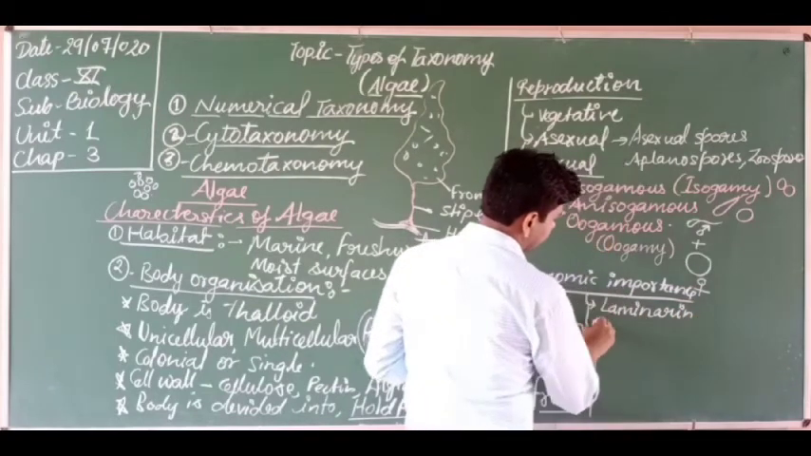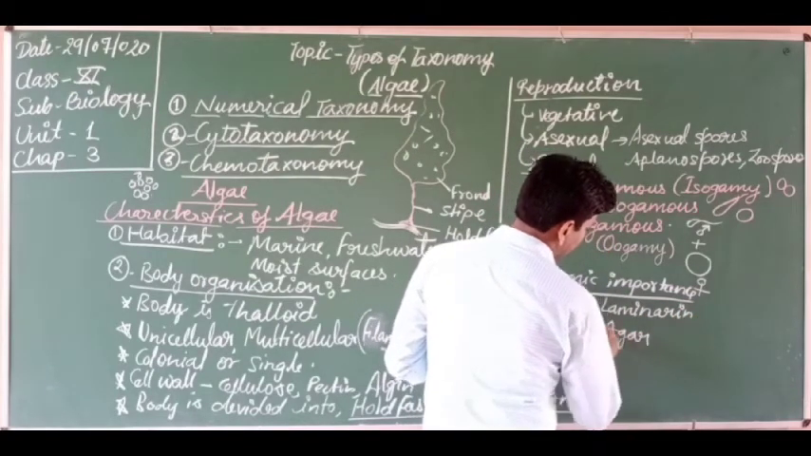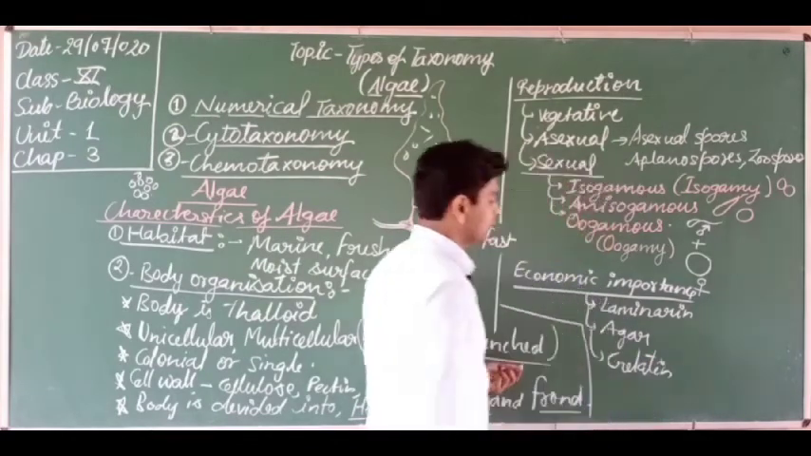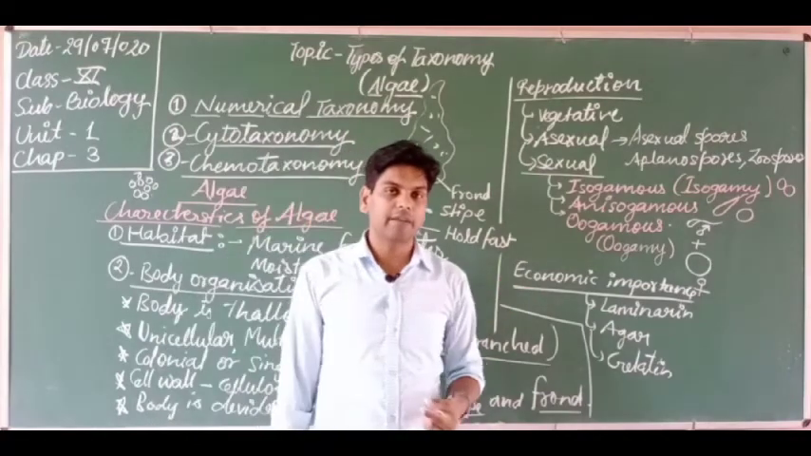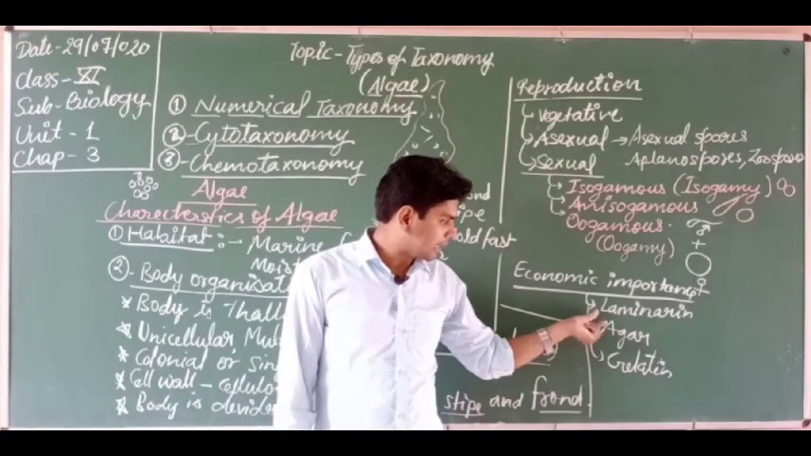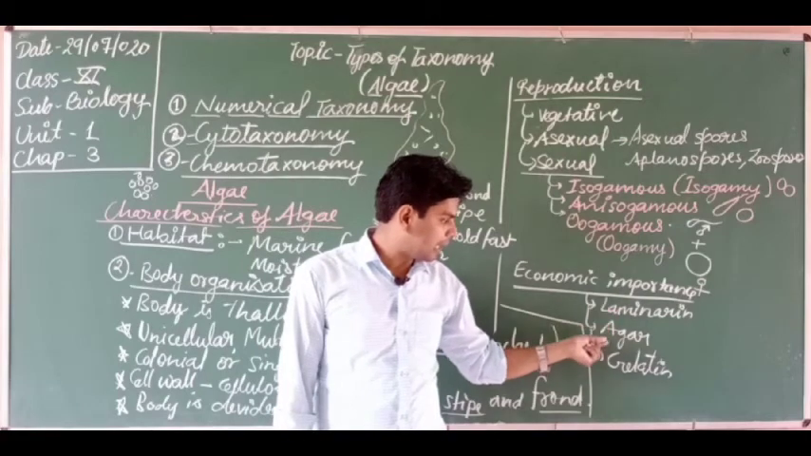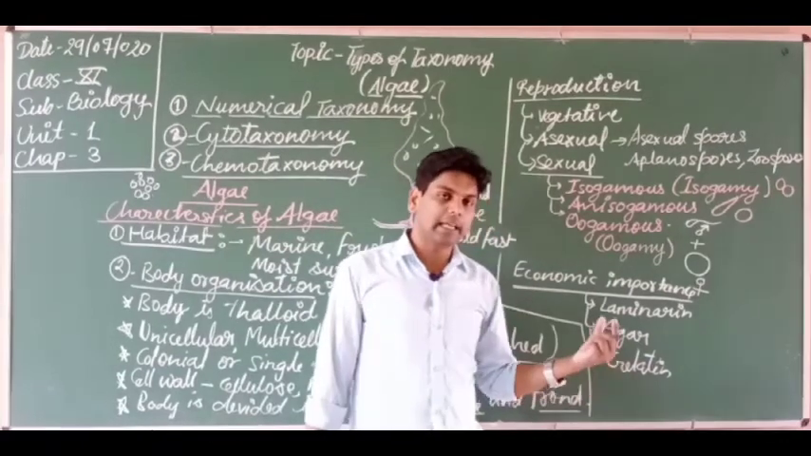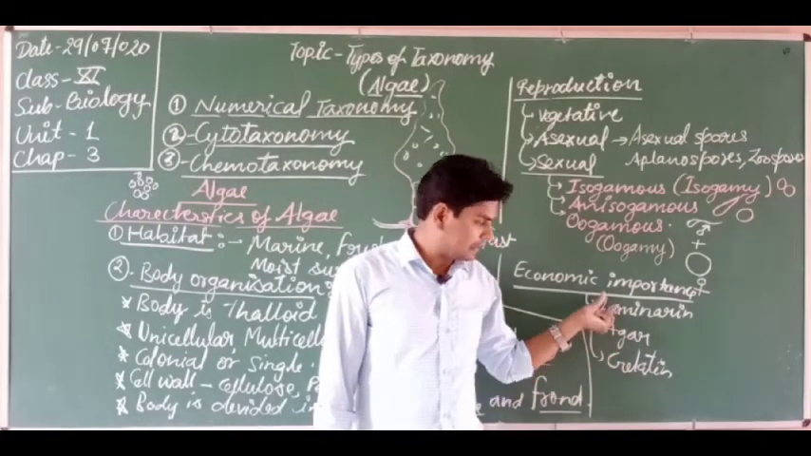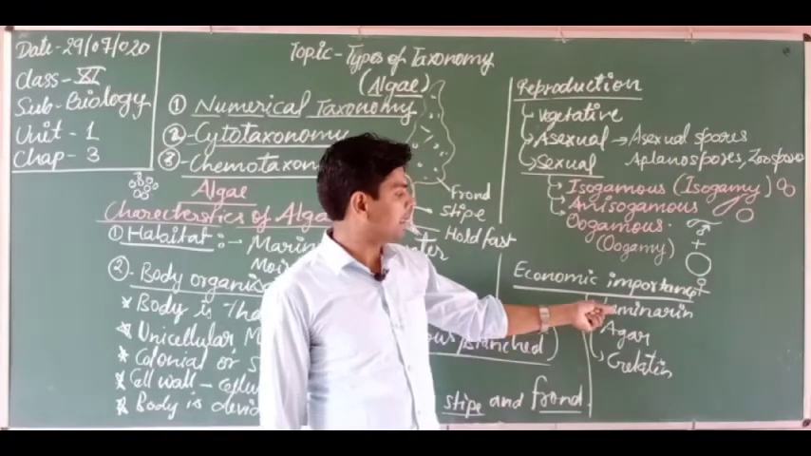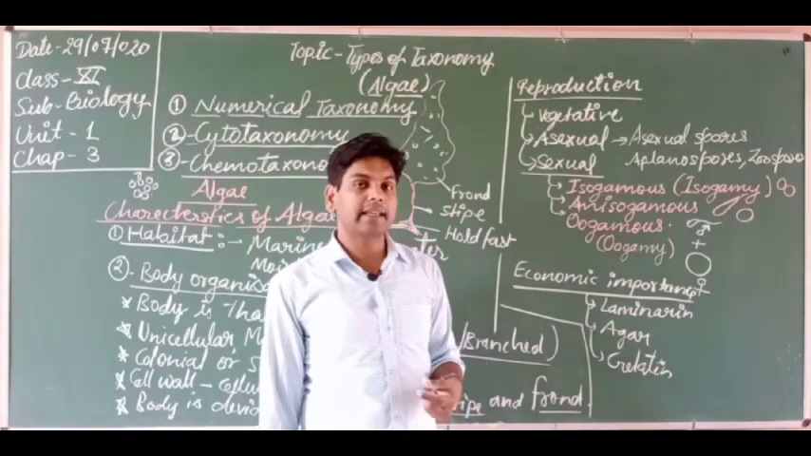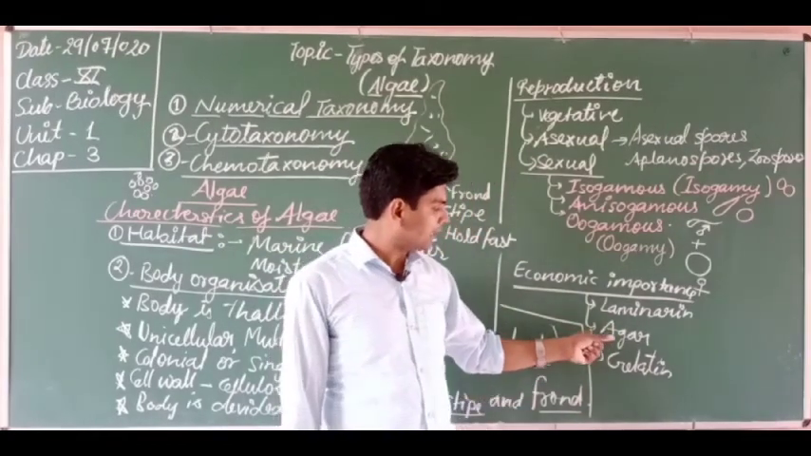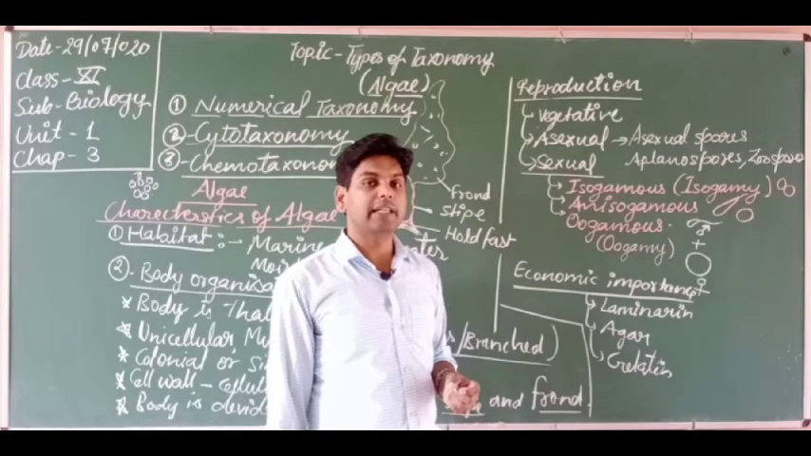Laminarin and agar and gelatin. Okay. So these are the substances secreted by the different algae. Laminaria secretes laminarin, agar is secreted by Gracilaria and Gelidium, and gelatin is secreted by most of the algae. So these three substances are used. Where? Laminarin is used in toothpaste and ice cream formation, and agar is used in ice cream formation as well as in the formation of culture media.